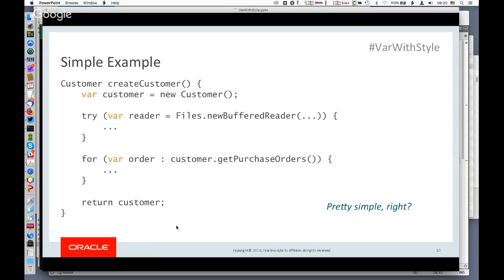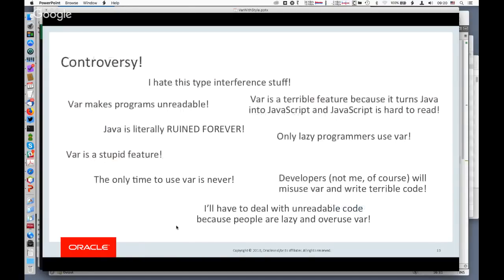No, it wouldn't be an interesting feature without some controversy. And so, whenever you're reading something on the internet, somebody posts an article, they always say, don't read the comments. I have this compulsion. I have to go read the comments. And so when you read comments on articles about var in Java, you get a bunch of comments like this.